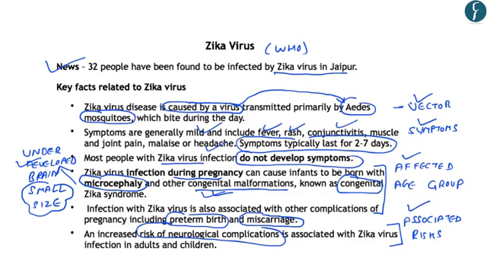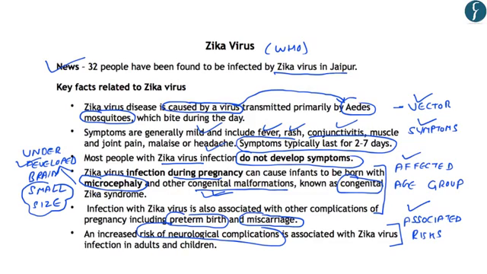So the key facts that emerge from this discussion are that it is caused by a virus which is transmitted by the Aedes mosquito. Symptoms include fever, rash, headache, etc. Most people infected with Zika virus do not develop symptoms. However, it can become dangerous during pregnancy, and this leads to microcephaly, which is represented by an underdeveloped brain and small head size of newborns.